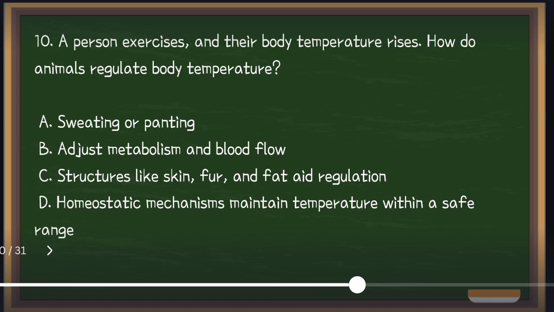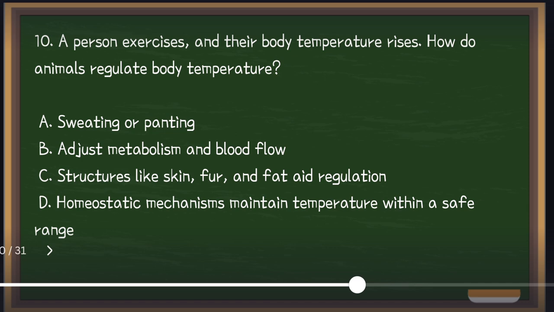Number 10. A person exercises and their body temperature rises. So how do animals regulate body temperature? Is it A, sweating or panting? B, adjust metabolism and blood flow. C, structures like skin, fur, or fat aid regulation.